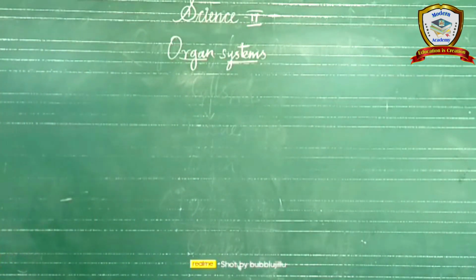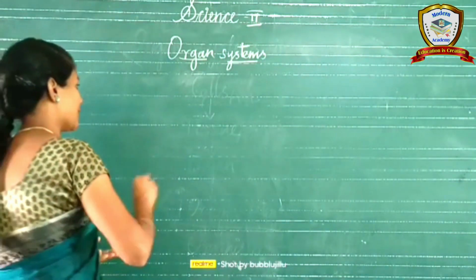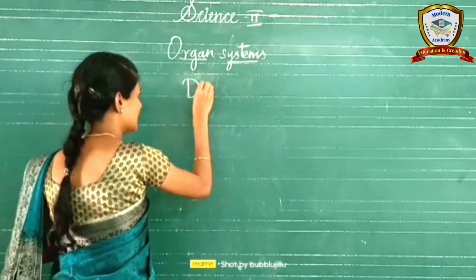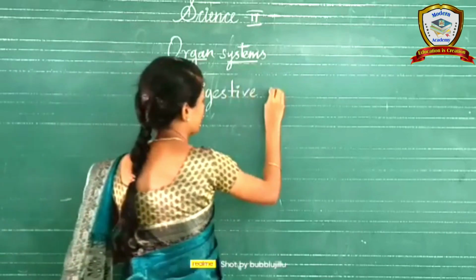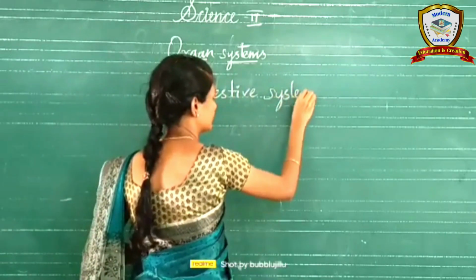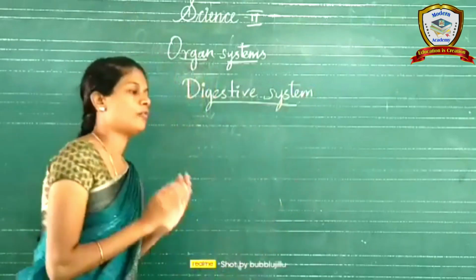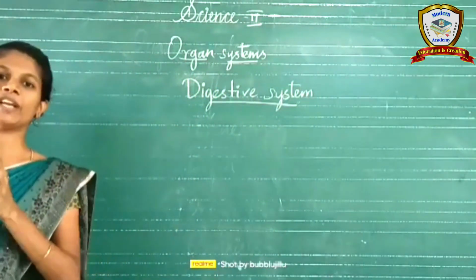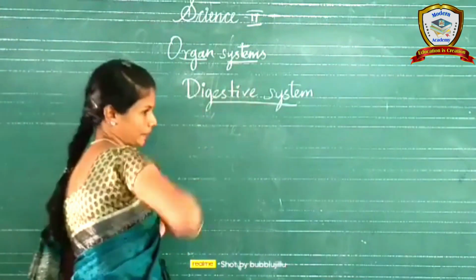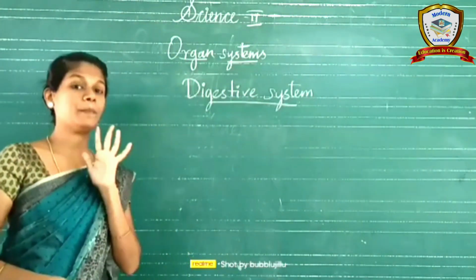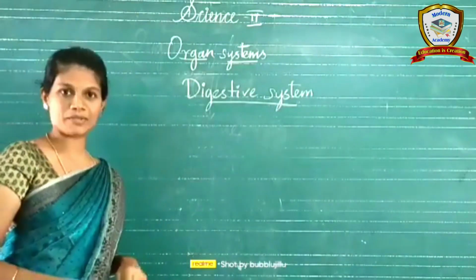In this lesson, we discuss some of the organ systems like the digestive system, excretory system, reproductive system. First, we have to discuss the digestive system. First of all, digestion. What is the meaning of digestion? What are the processes in the digestive system? Totally 5 processes are there in the digestive system.